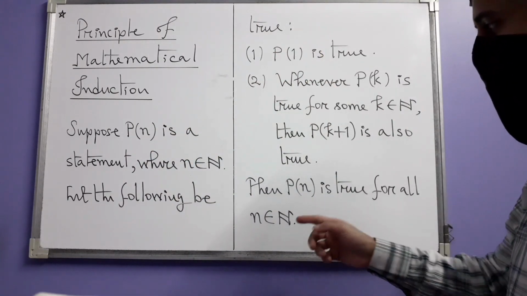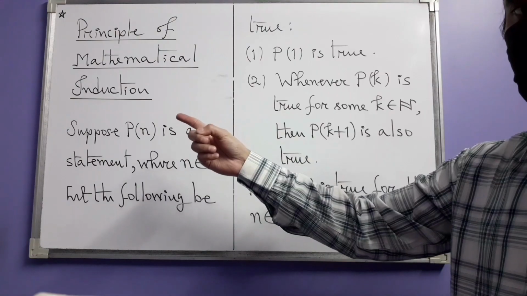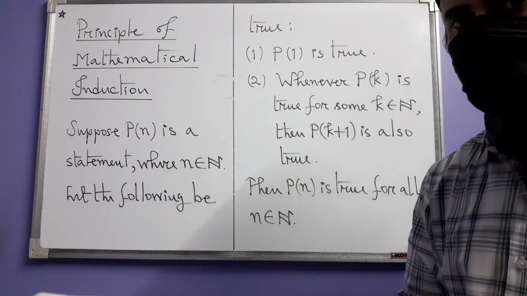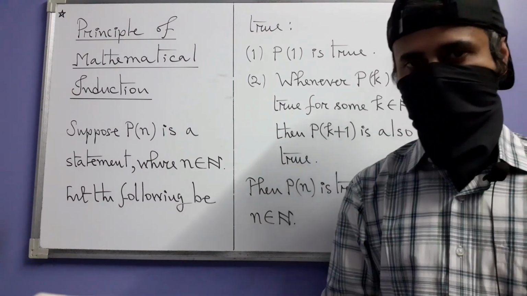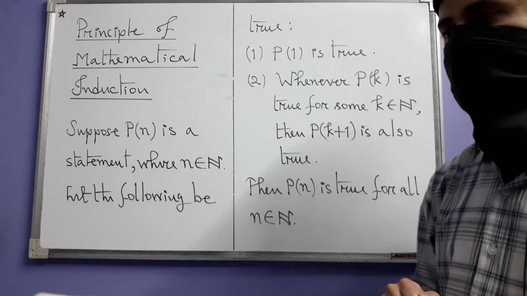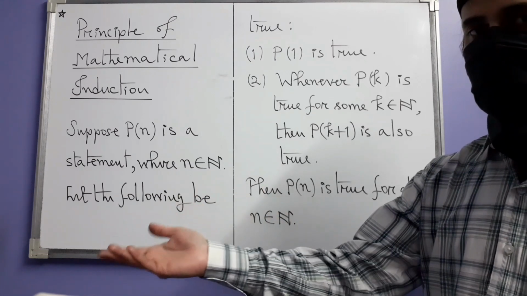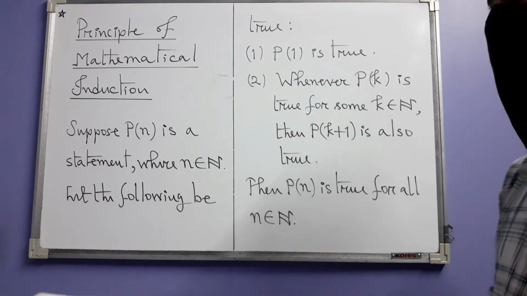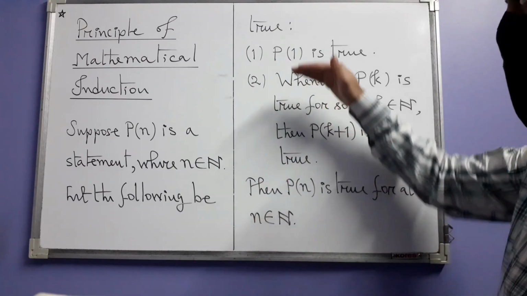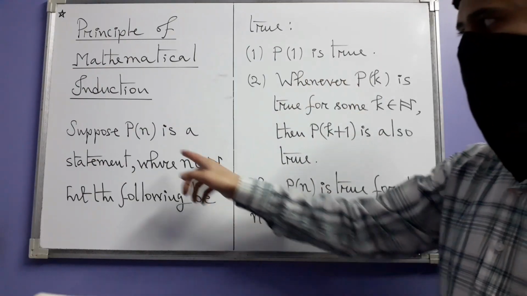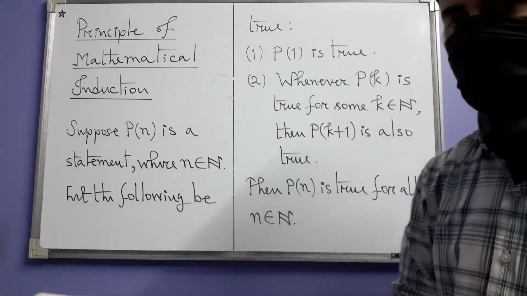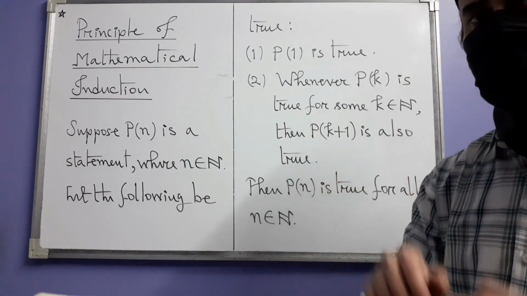If so, then the principle of mathematical induction says that P of n is then true for all natural numbers n. This principle has been accepted in mathematics as something which is legitimate, that is, which is true. It can, however, be proved from something else, but we are not going to go into those things. We will assume that yes, this is true, this is what always happens. If this and this are there for some statement P of n, which pertains to some natural number n, then P of n is true for all natural numbers.